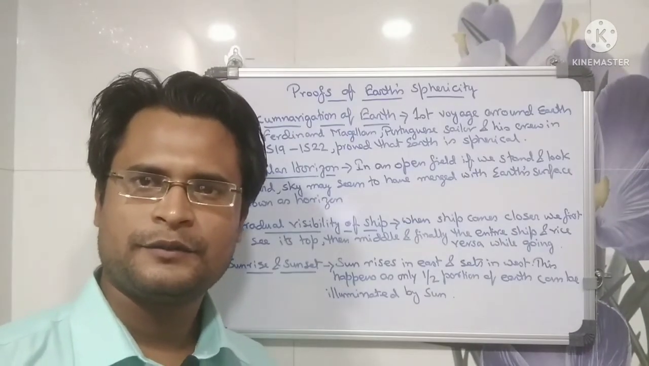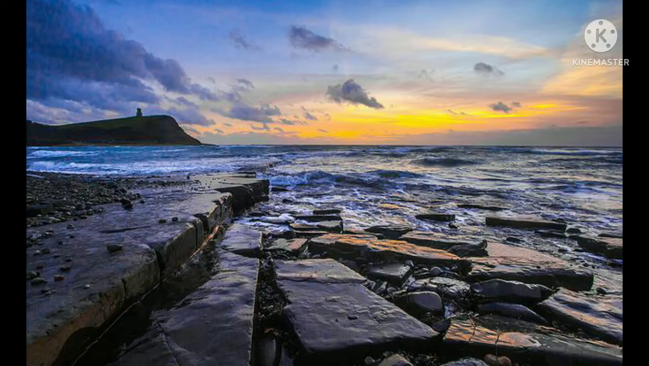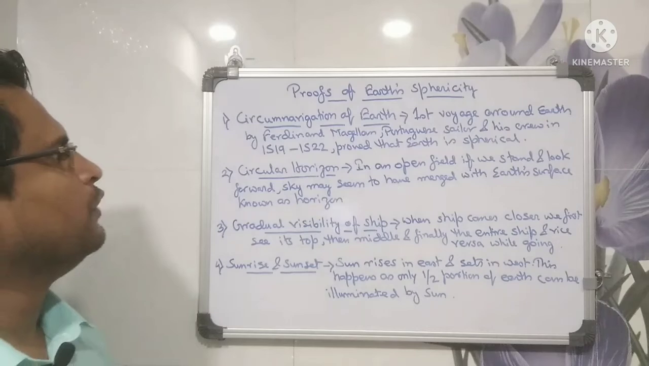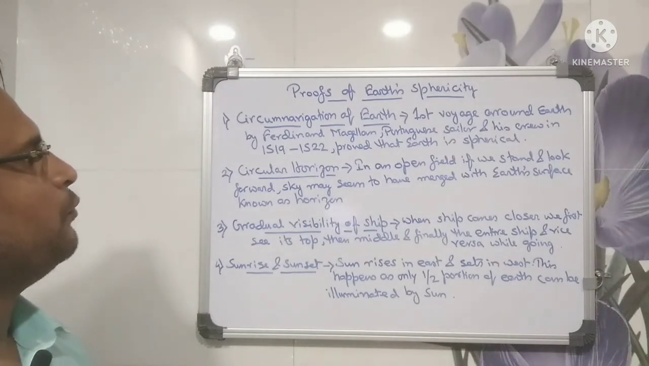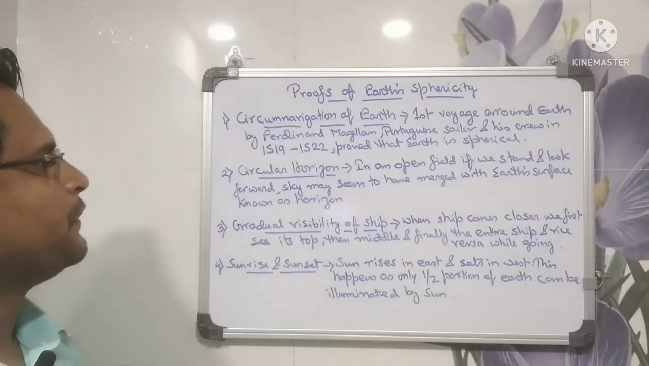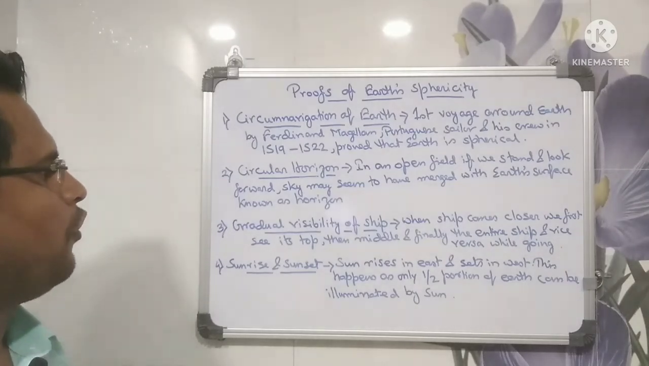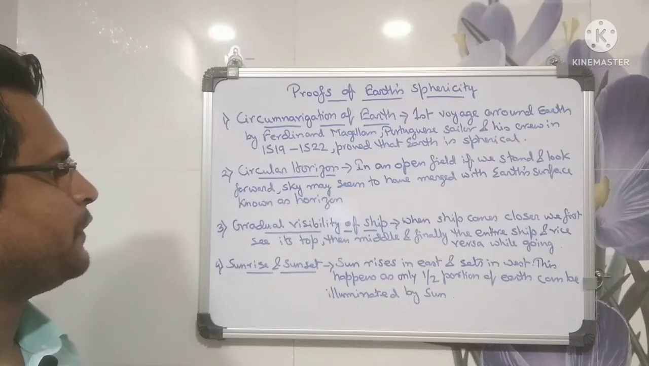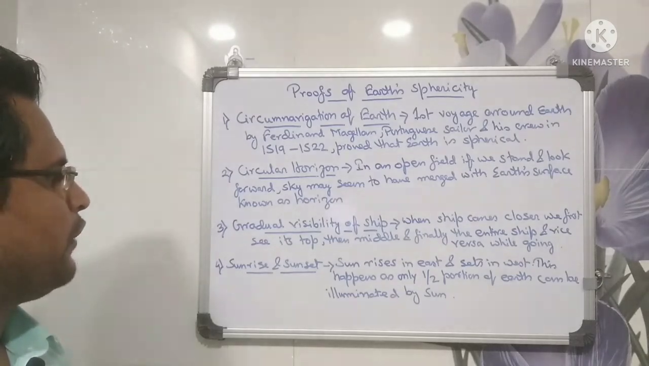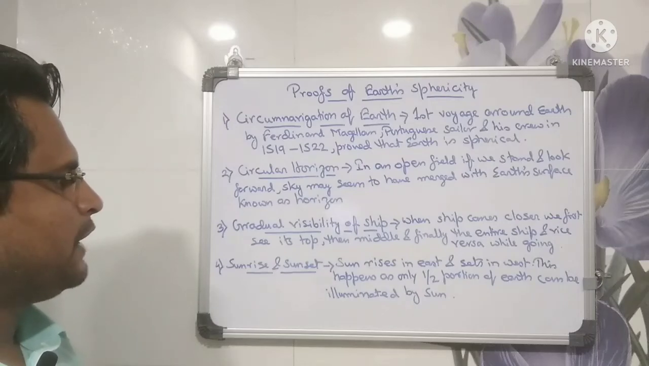Proof of Earth's sphericity. Circumnavigation of Earth. The first voyage around Earth by Ferdinand Magellan, a Portuguese sailor, and his crew in 1519 to 1522 proved that Earth is spherical. Circular horizon. In an open field, if we stand and look forward, the sky may seem to have merged with Earth's surface, known as the horizon. Gradual visibility of ships. When a ship comes closer, we first see its top, then the middle, and finally the entire ship, and vice versa while going. Sunrise and sunset. The Sun rises in the east and sets in the west.